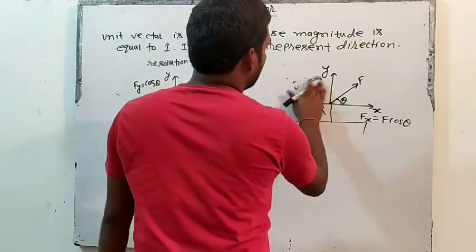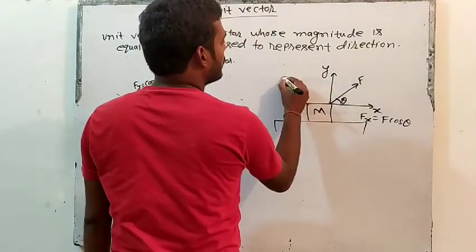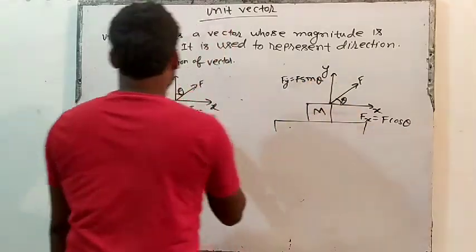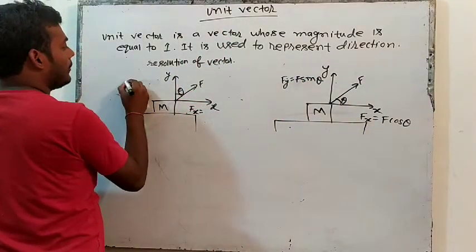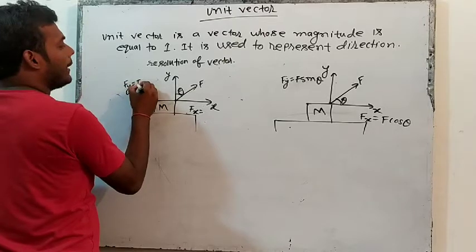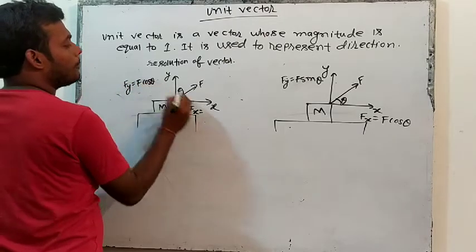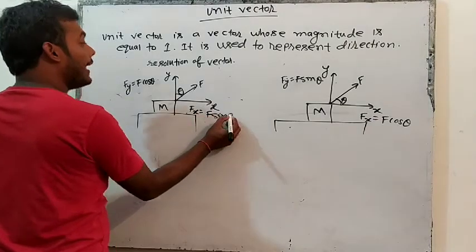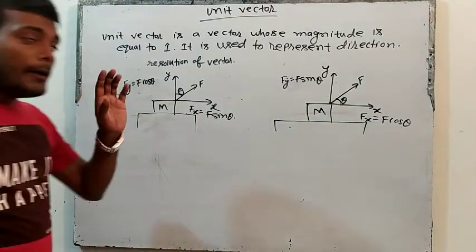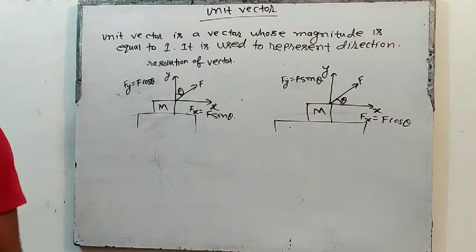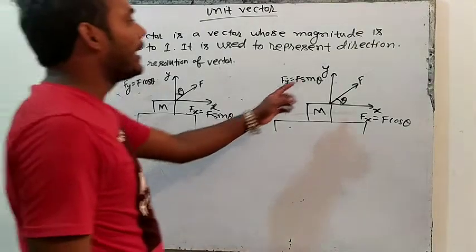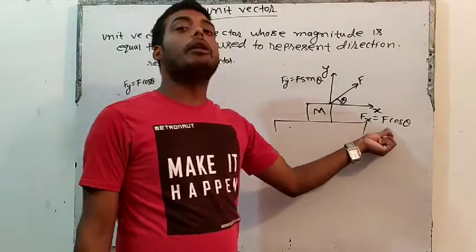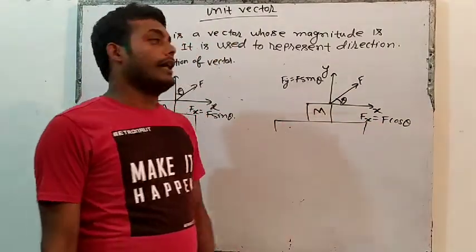Sorry, here also I have made a mistake. Force in y will be equal to F cos theta, and force in x will be equal to F sin theta. Again I am repeating this. First what you have to see is, force is making angle with which axis? As force is making angle with x axis, x will be cos and y will be sin.